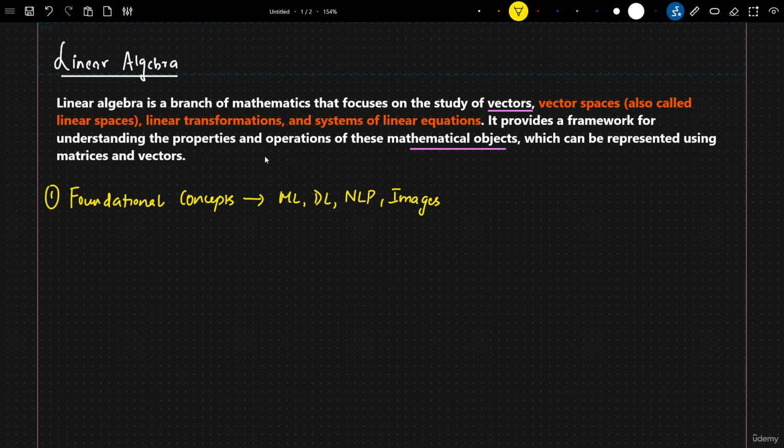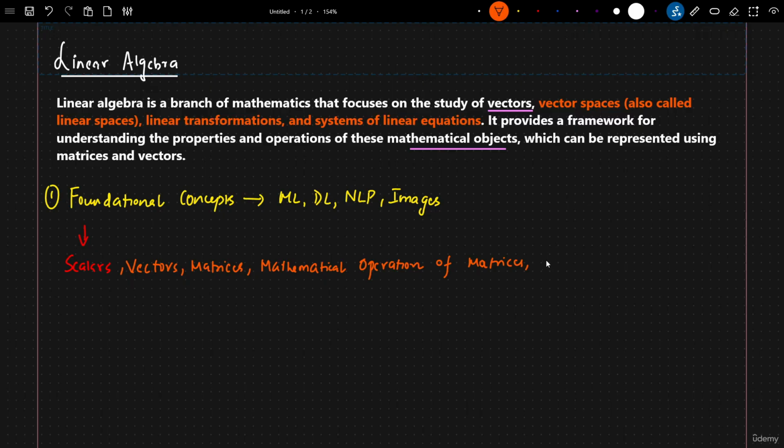Some of the core concepts that we will be seeing are scalars, then vectors, then matrices, along with mathematical operations on matrices.